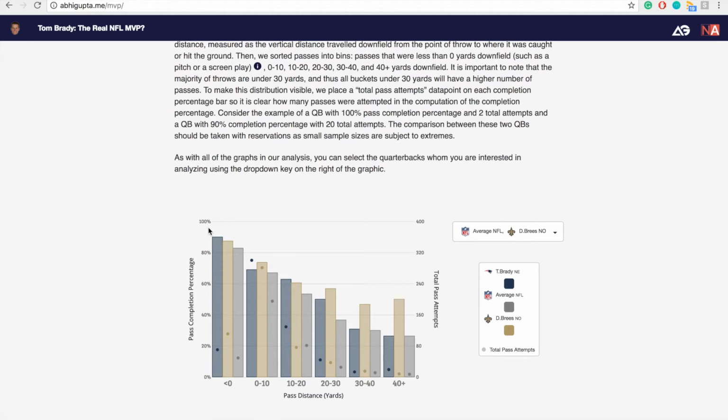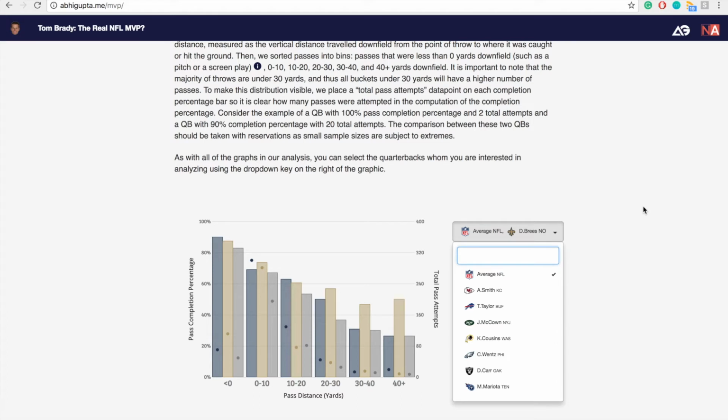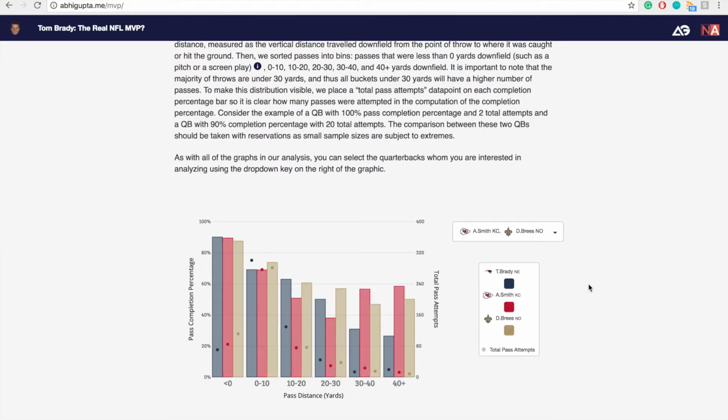When you hover over a quarterback's bar, you can see relevant statistics for each of these bins. In addition, we have a drop down menu that allows you to compare different quarterbacks. So, for example, if we wanted to see Alex Smith instead of the NFL average, our graph would adjust accordingly.